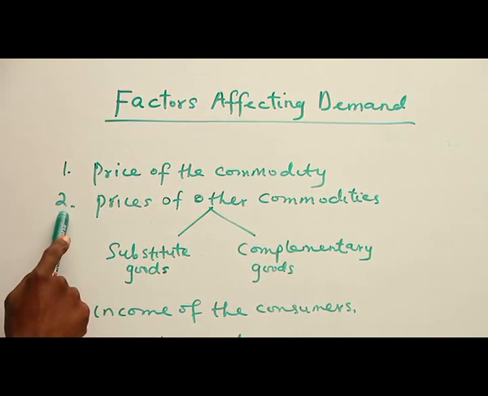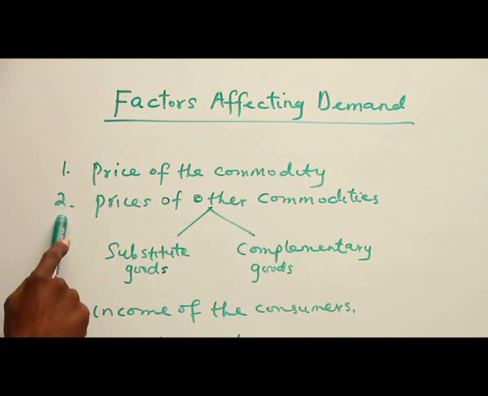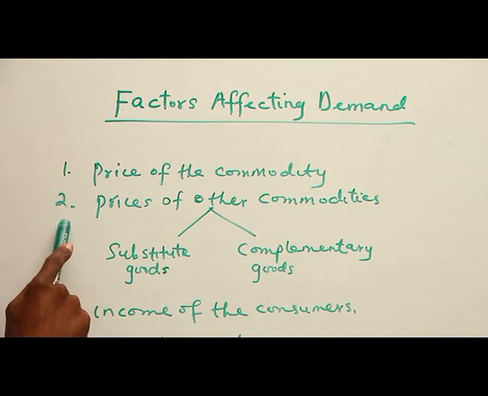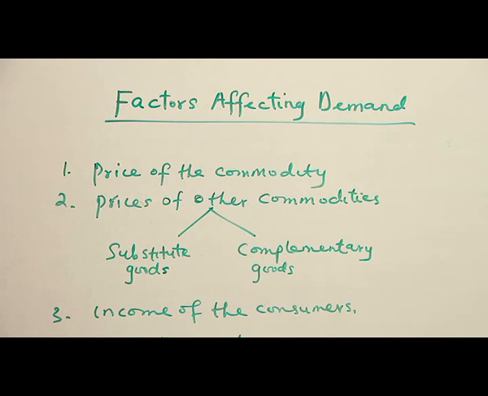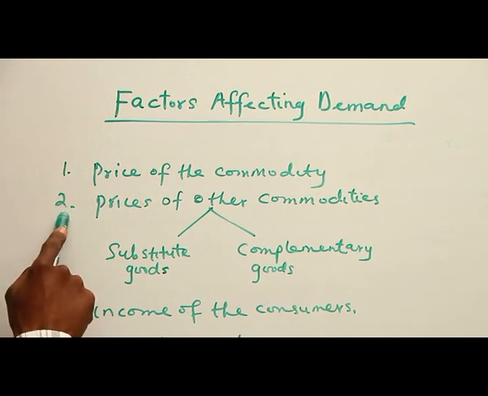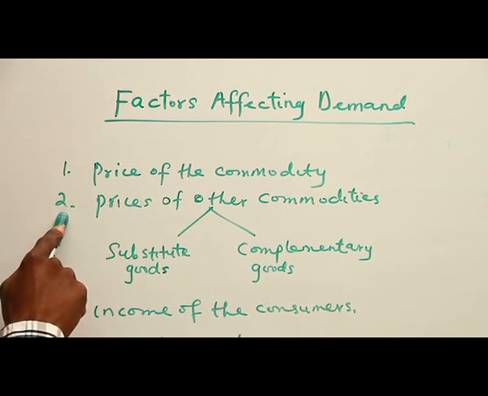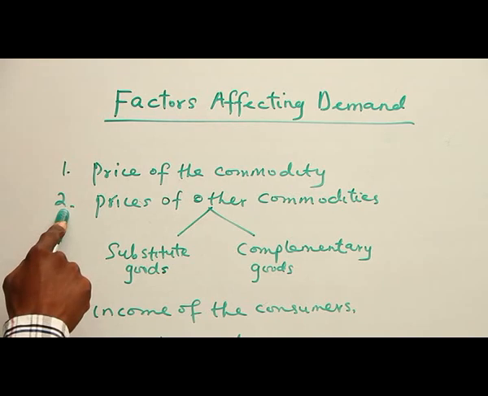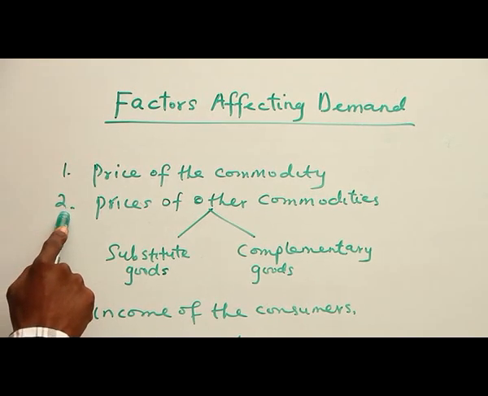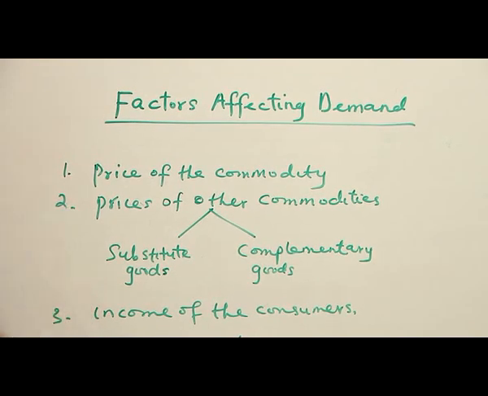If there is an increase in the price of one, it will affect the demand of the other. Or if there is a decrease in price of one, it will affect the demand of the other one. That is, if there is an increase in the price of bread, the demand for butter will decrease, holding other things constant here. So that's why I said price of other commodity will influence demand.